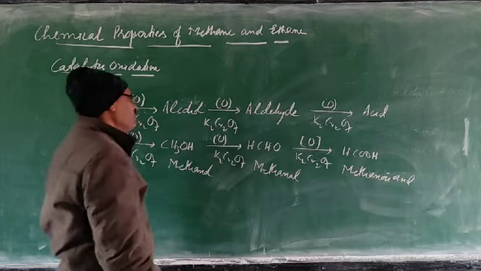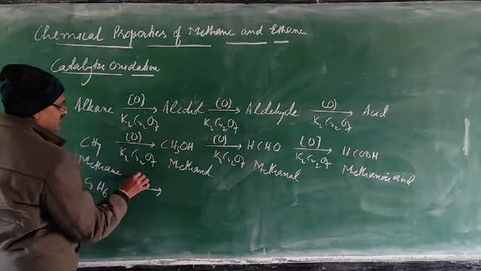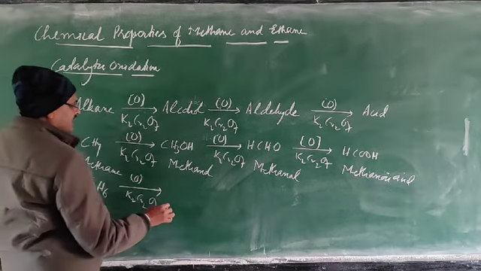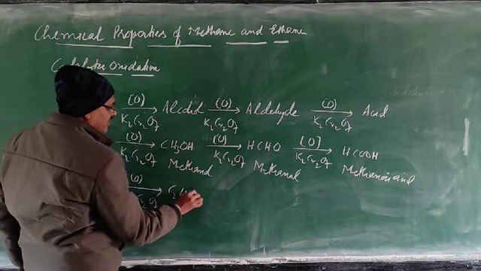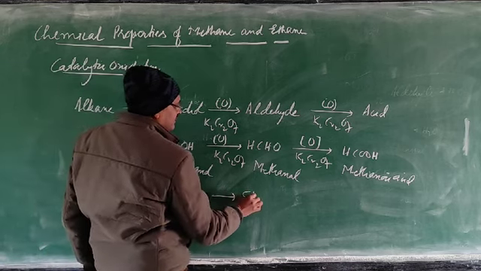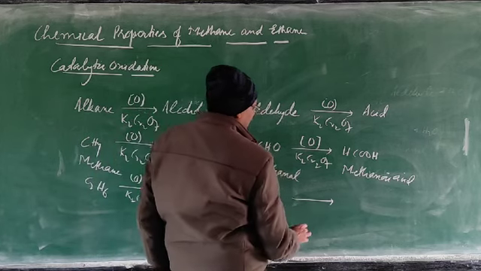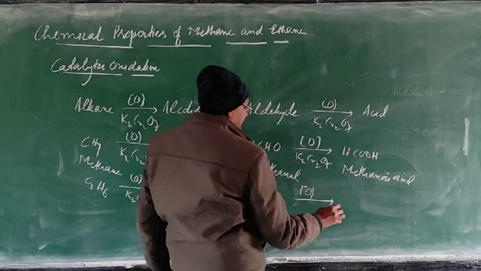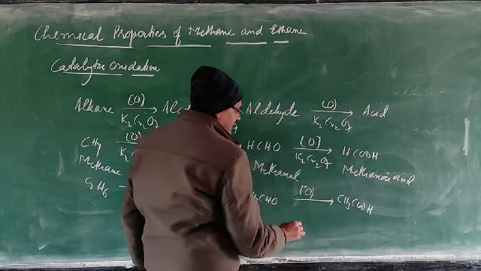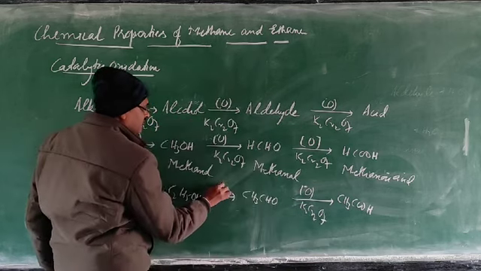In the same way, if you take ethane, C2H6, by this controlled slow oxidation you will get ethanol. On further oxidation, you will get acetaldehyde, or ethanal. On further oxidation, you will get the carboxylic acid, ethanoic acid. Here the oxidizing agent is K2Cr2O7, slow oxidation.